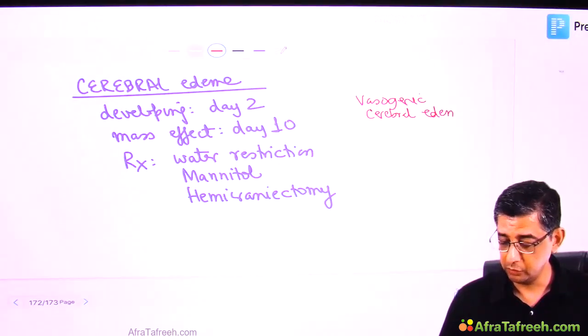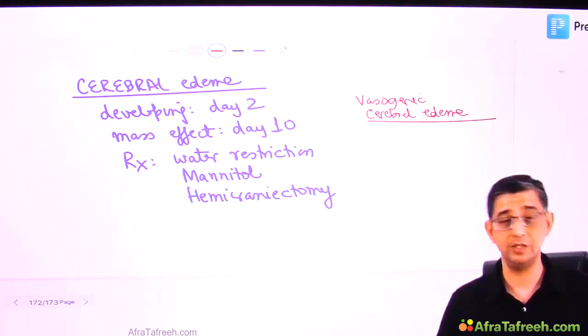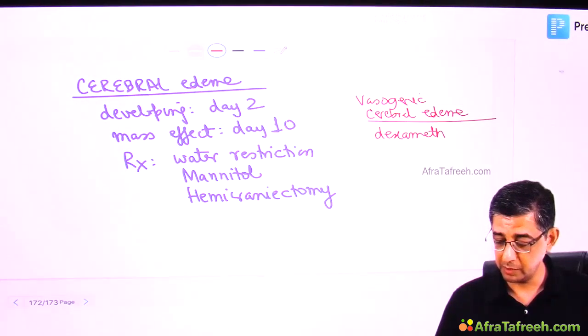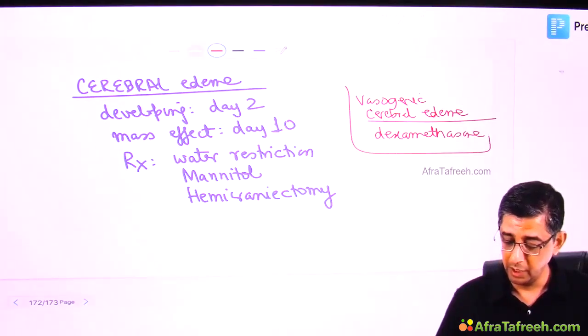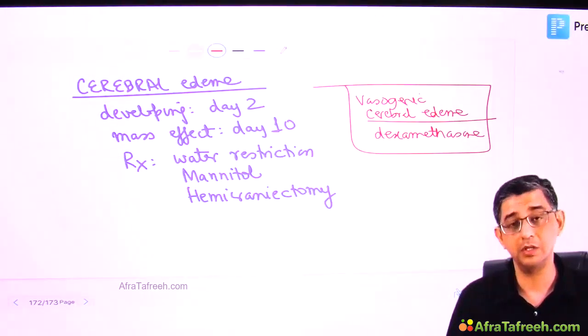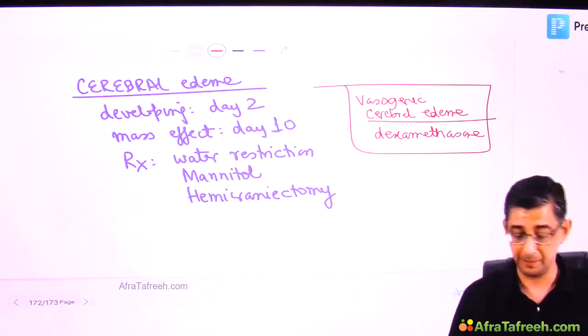Two times I've taught you vasogenic cerebral edema: neurocysticercosis and brain tumor. Yes, you would have guessed it right by this point of time. I gave you sufficient lag to remember it. Vasogenic cerebral edema is treated with dexamethasone, whereas the cytotoxic one is managed with the help of mannitol per se.